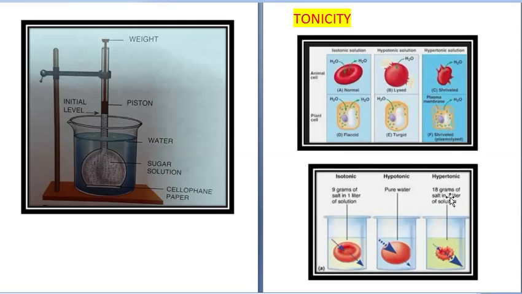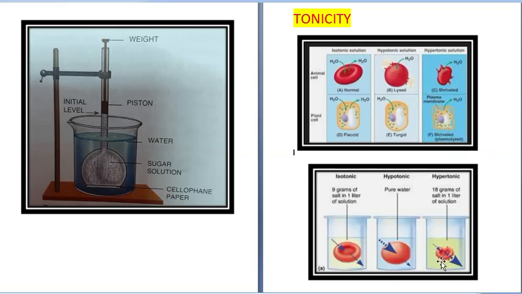The third condition is, instead of 9 grams, 15 grams of salt in 1 liter of solution, or 18 grams of salt in 1 liter of solution. So obviously here the solute concentration has increased, water concentration has become less, and inside the cell the concentration is the same. So what will happen now? This type of solution which has more concentration is called as hypertonic.